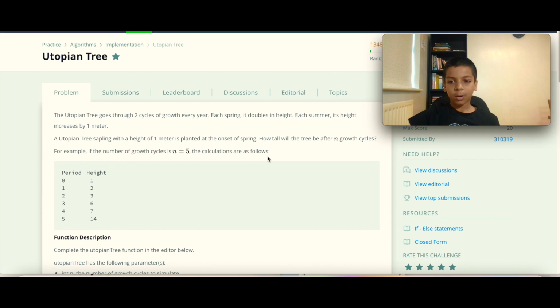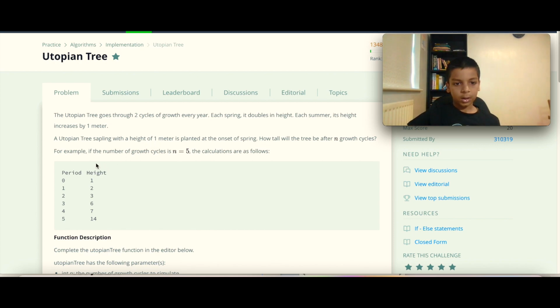Today I came across a problem known as Utopian Tree. So it doubles in height each spring, and its height increases by 1 meter in summer. The Utopian Tree always starts with a height of 1 meter, and it started on spring. You need to print out how tall it would be after a number of growth cycles.